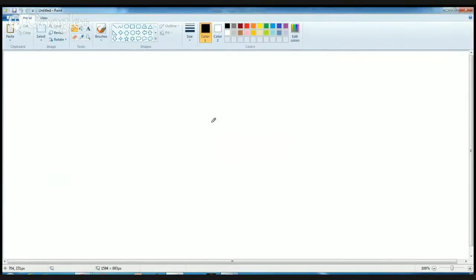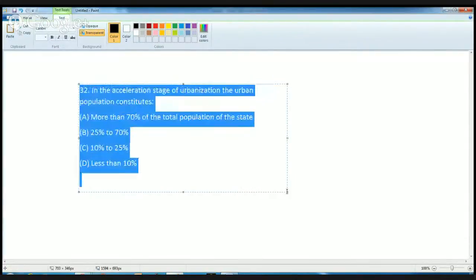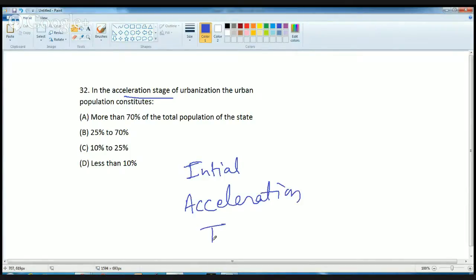The next question is again on urban, or regional, geography. The question says: in the acceleration stage of urbanization, the urban population constitutes. Before we understand what the acceleration stage is, we must know the three stages of urbanization. The first stage is known as the initial stage. The second stage is the acceleration stage, and the third stage is the terminal stage.